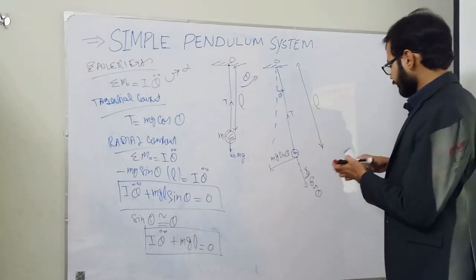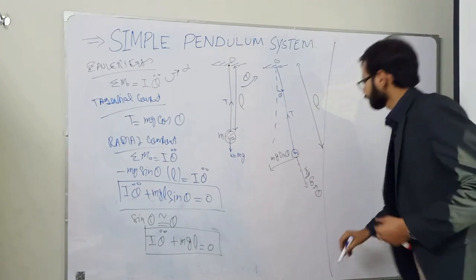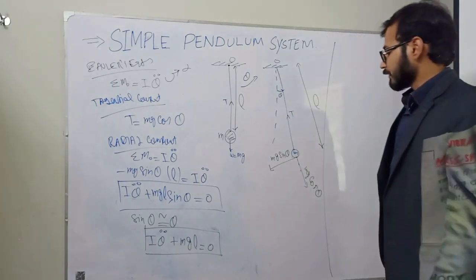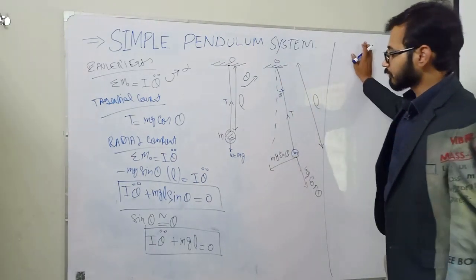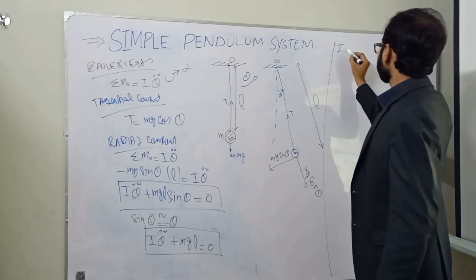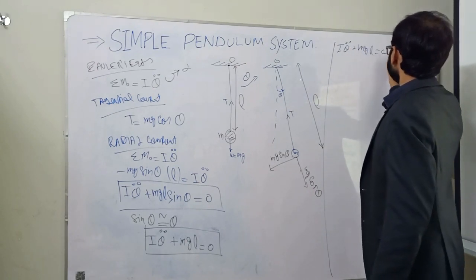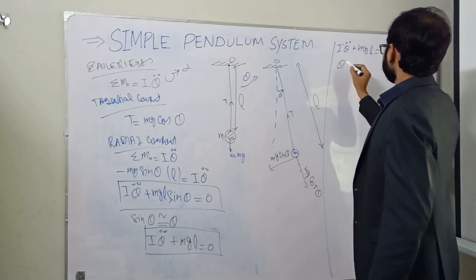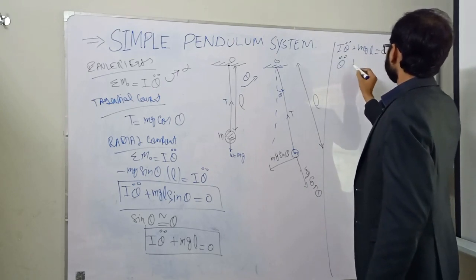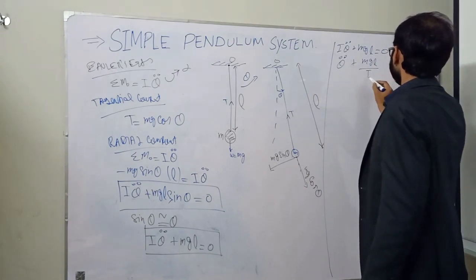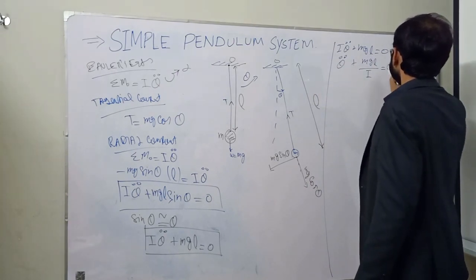Now in this case we have to calculate the natural frequency. I have already explained that please divide by the inertial term. So we have I theta double dot plus mgL theta is equal to 0. Dividing by the polar moment of inertia, we will get theta double dot plus mgL divided by I theta is equal to 0.